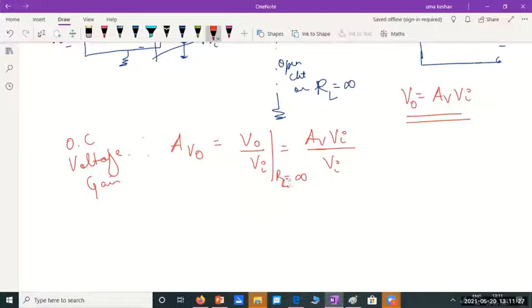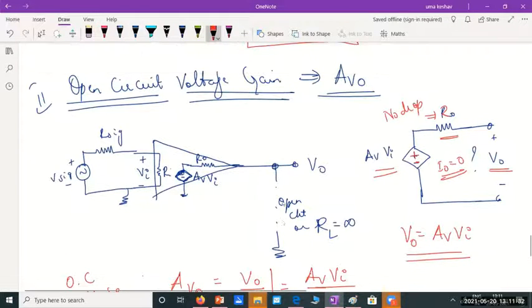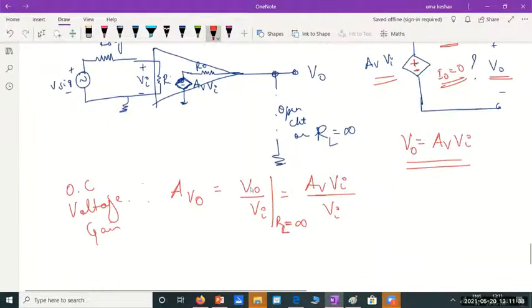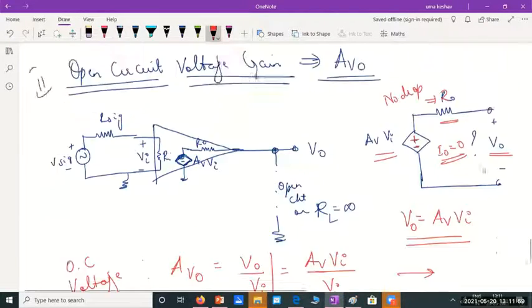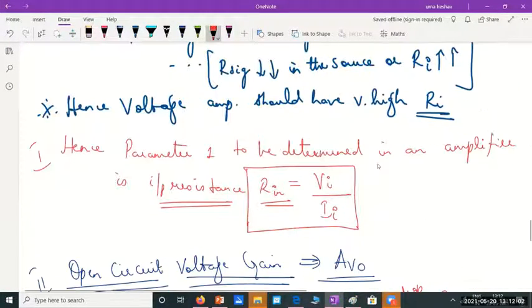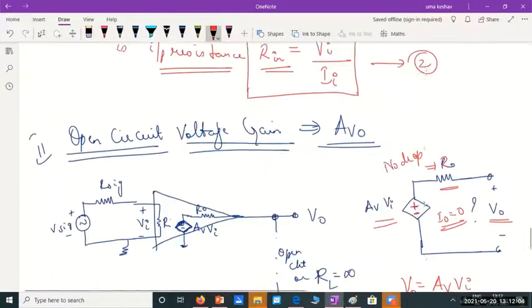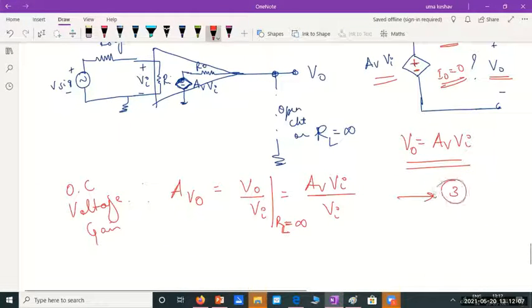the load resistance is open, infinite. You should not connect any load resistance, and whatever output voltage you find should be considered in the ratio of voltage gain. So output voltage by input voltage when the load is removed is called open circuit voltage gain. In this case, it is equivalent to Av itself. In other cases, it will vary. Have we given any equation numbers? Call this equation 2. Let me call this equation 3.